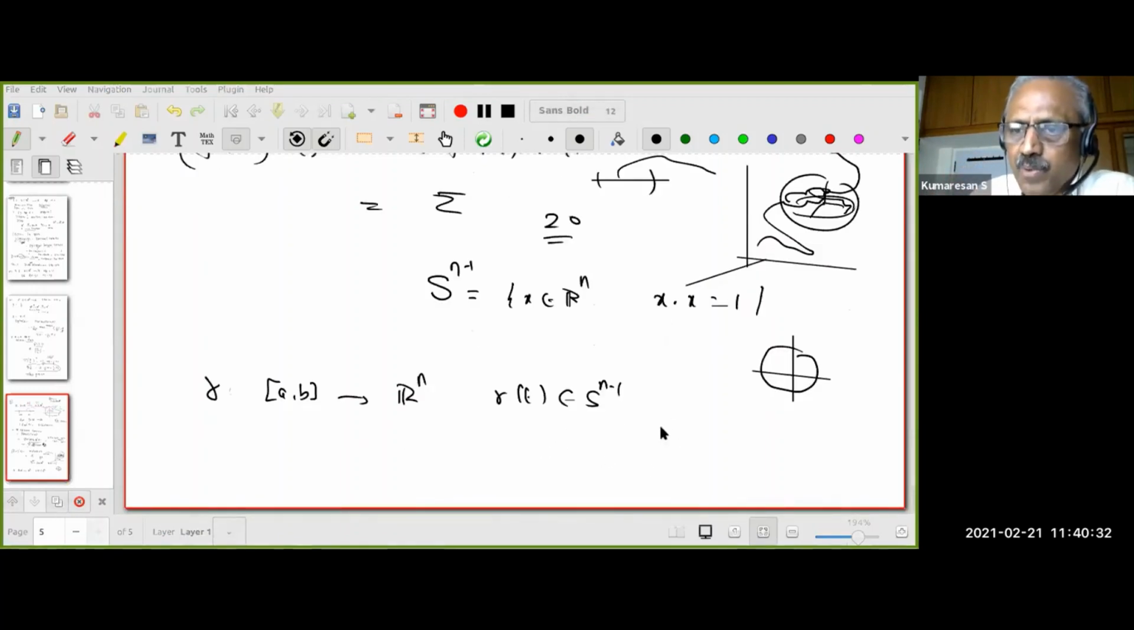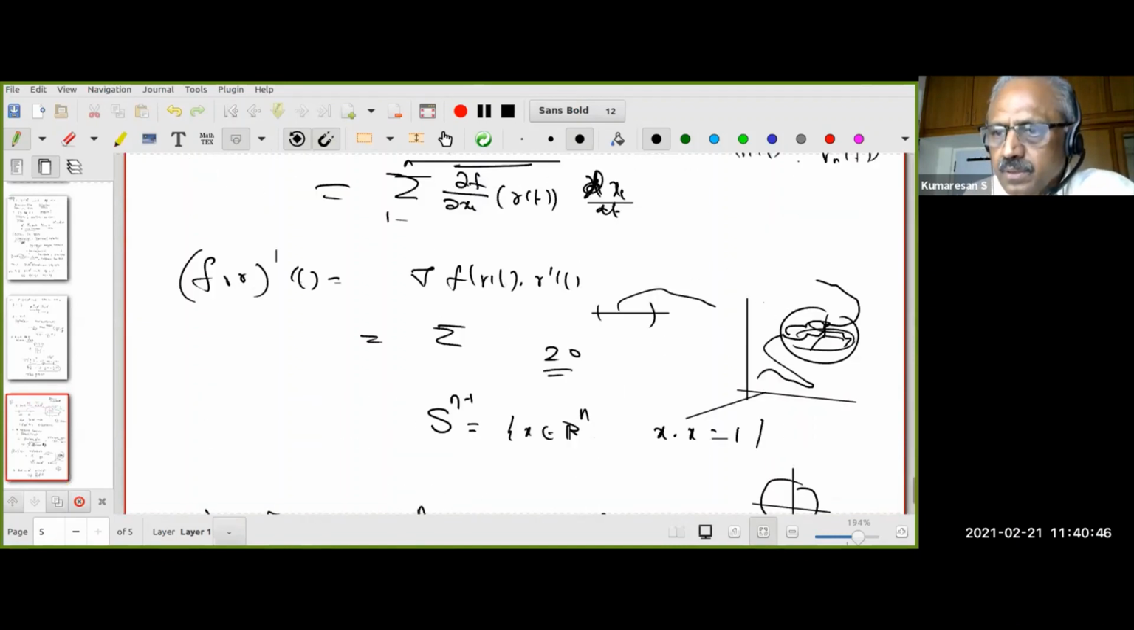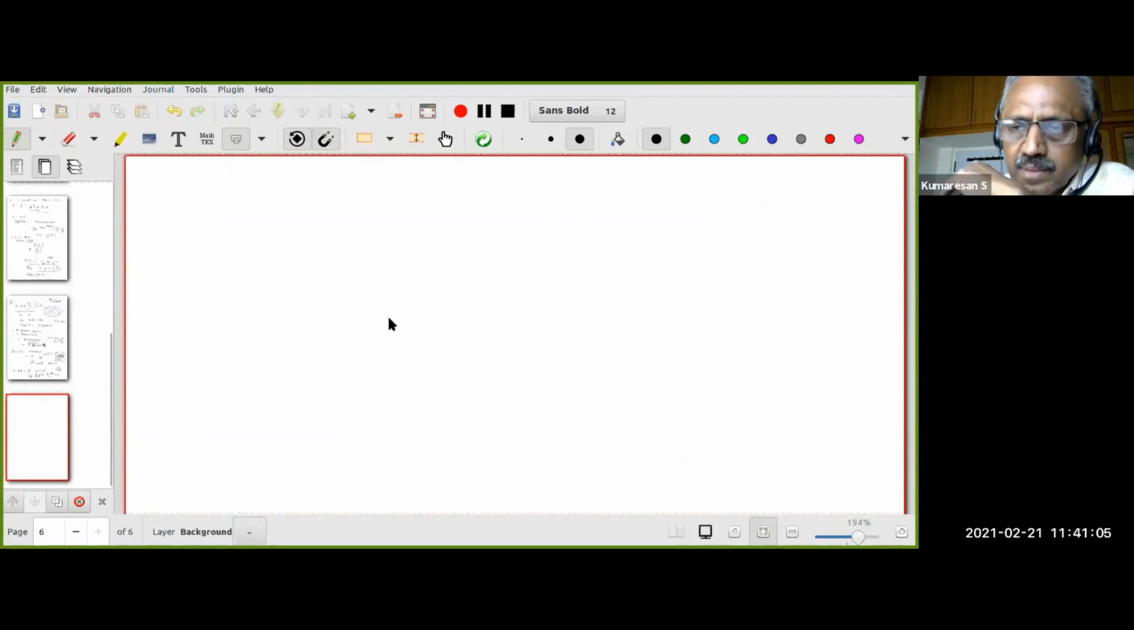Now suppose I have a function f which is defined on some open set U contained in Rn and containing the sphere. This is open. Okay, the whole thing is contained in something like a sphere. This is a 3-dimensional open set which contains the sphere, and I have a function f from that set. If you want, think of f as a function which is differentiable on all of Rn. Okay, you understood that? Right.